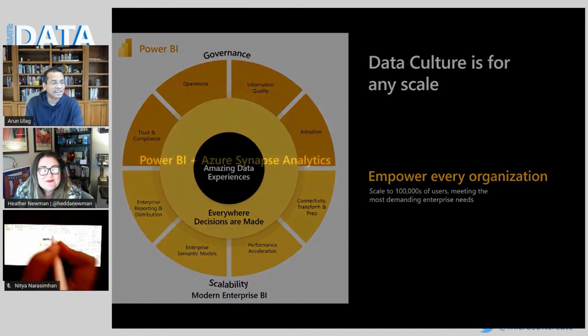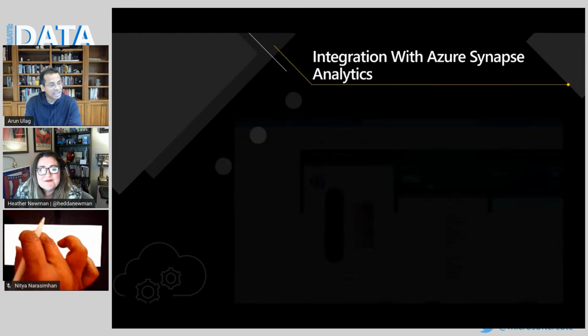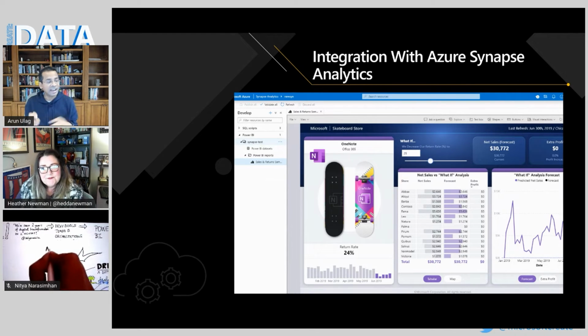So Azure Synapse Analytics is the next generation of our Azure SQL Data Warehouse. So it's Microsoft's data platform that allows you to seamlessly analyze structured data, unstructured data. It has Azure machine learning built in. It allows you to ingest data with Azure Data Factory. And we've really worked very closely with the Azure Synapse Analytics team, and we've made sure that Power BI is just built into Synapse Studio.